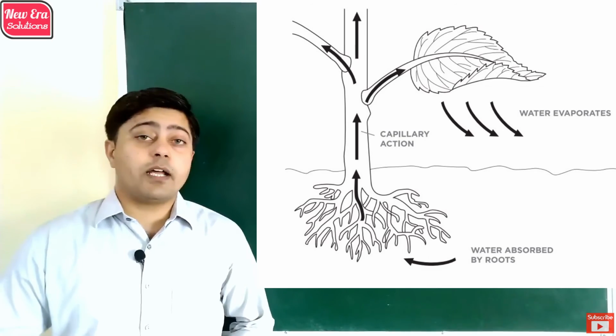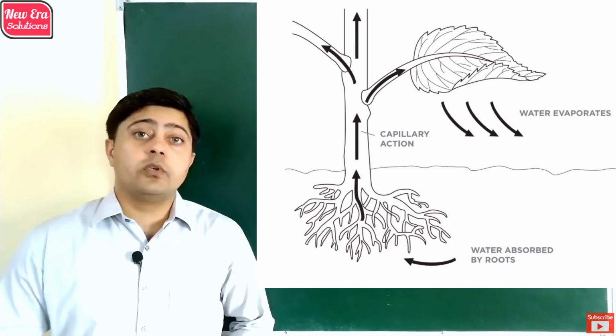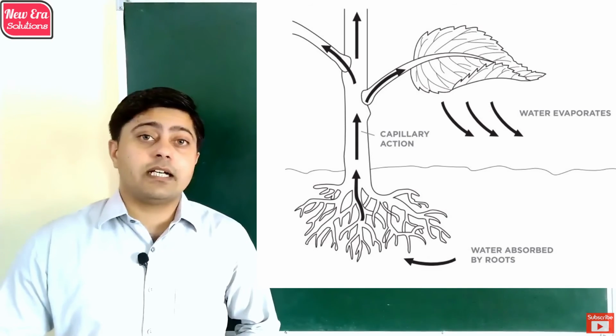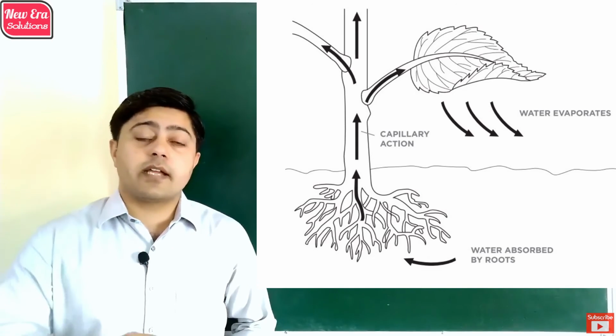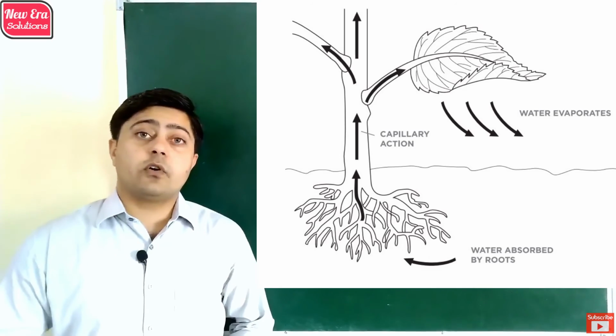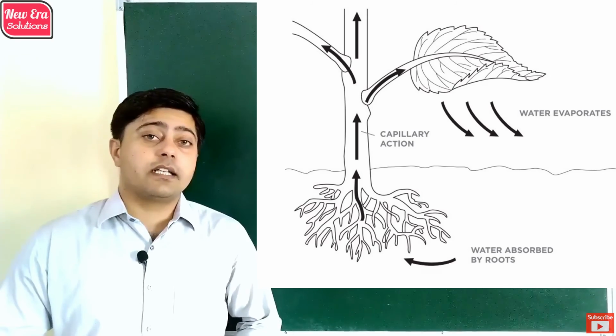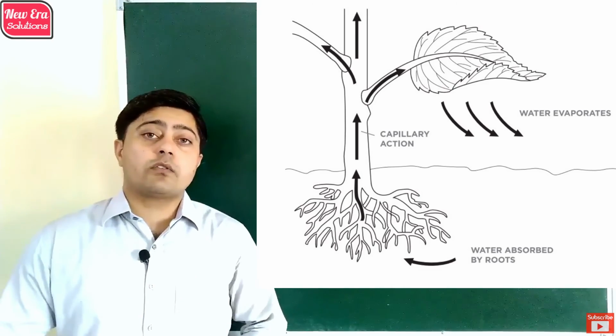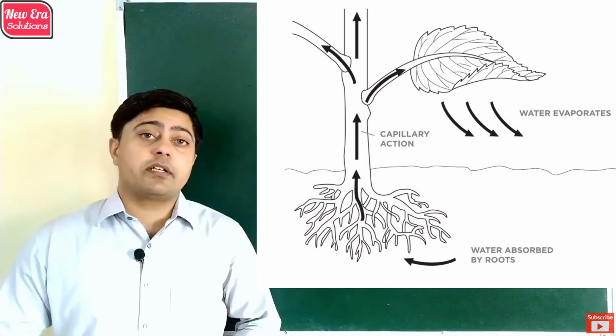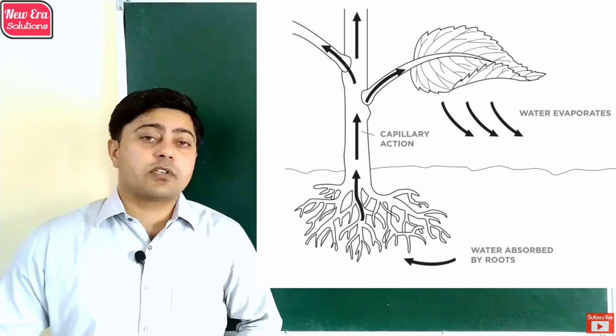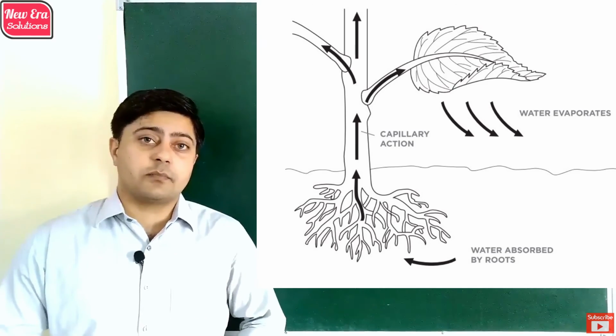At the stem of the plant, water rises upward due to capillary movement inside the capillaries present in the stem. As we know, water is released by the stomata present in the leaves of the plant. Due to the loss of water, a gap is created in the leaves which creates a pressure called suction pressure.